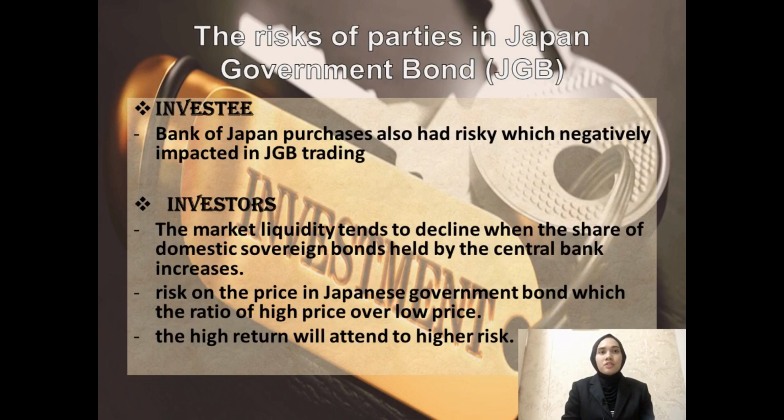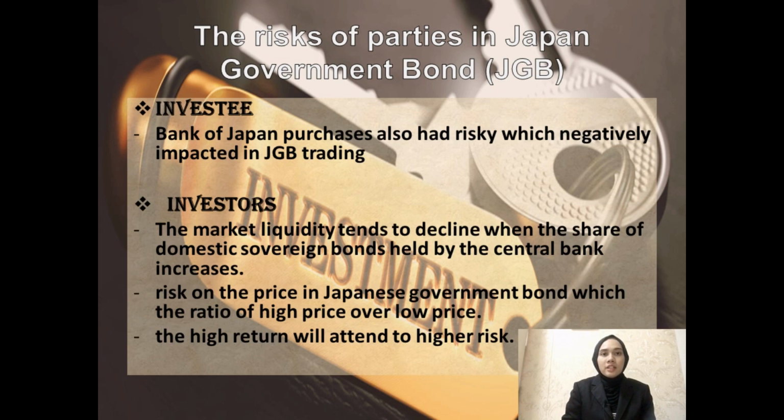Alright, for the risk of parties in Japan government bond, the risk for the investee is that the Bank of Japan purchases are also risky, which negatively impacts Japan government bond trading. And for the investor, the market liquidity tends to decline when the share of domestic sovereign bonds held by the central bank increases.